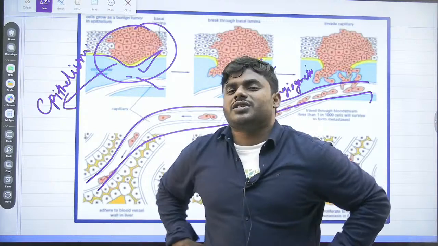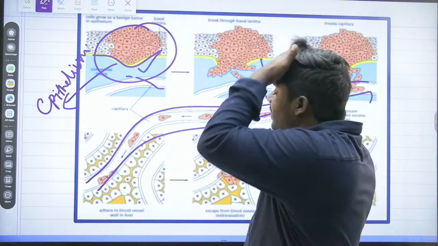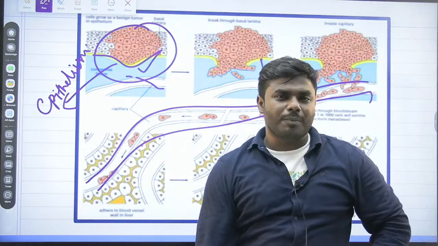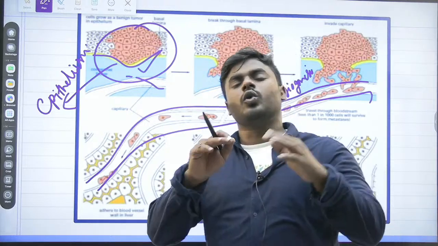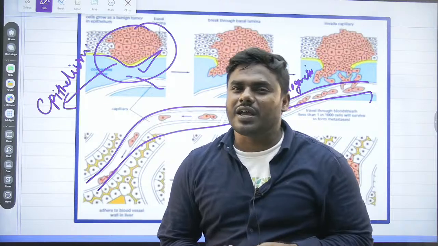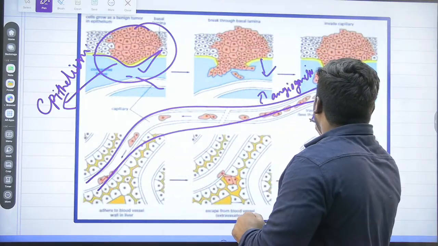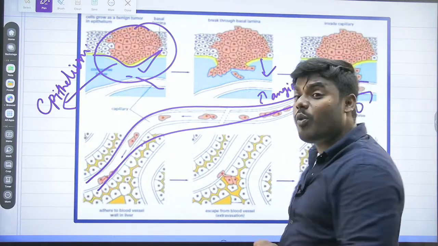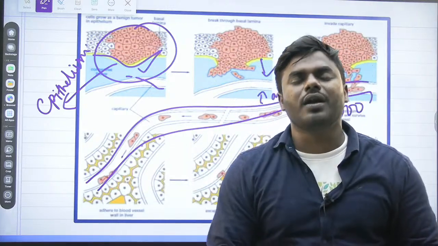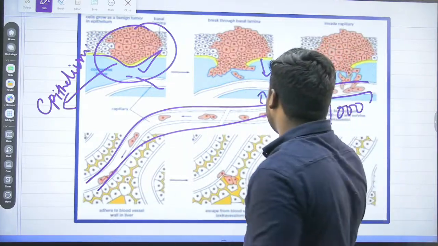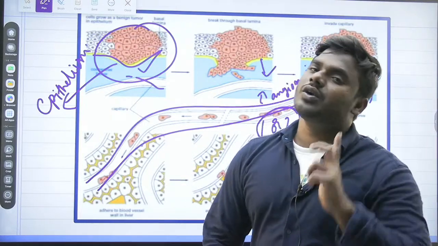Now here another interesting point. Last time also I told you, whenever the cancer cells start moving through the blood vessel system or a lymphatic vessel system, do you think will it grow or all the cancer cells will survive? Never ever. This is a very interesting point. An example I am talking. If 1,000 cells are moving, how many? 1,000, not 100. If 1,000 cells are moving through this particular blood vessel system, hardly 1 or 2 cells will survive. That's all. Only 1 or 2 cells will survive.